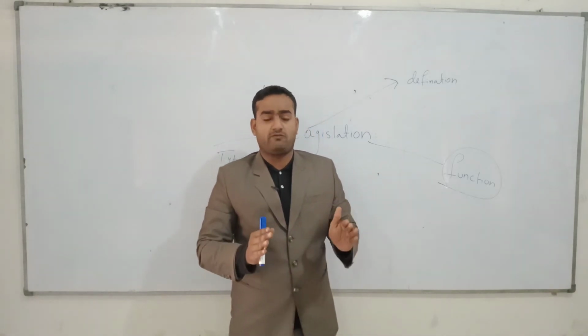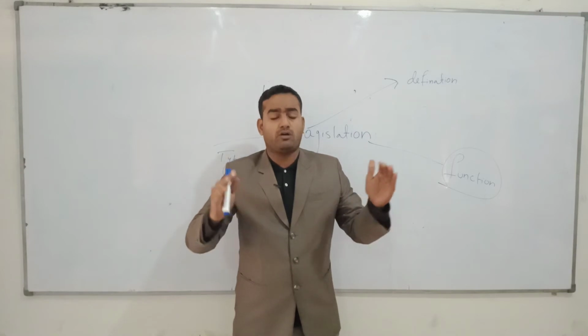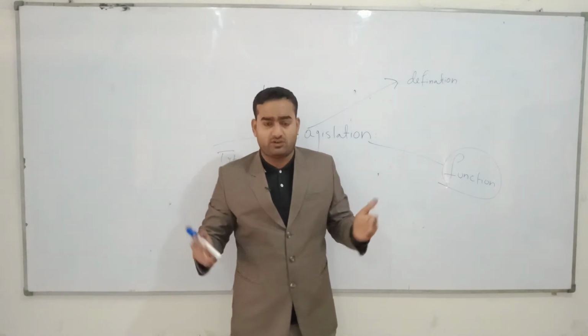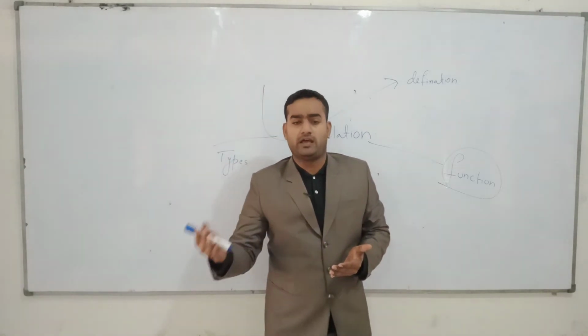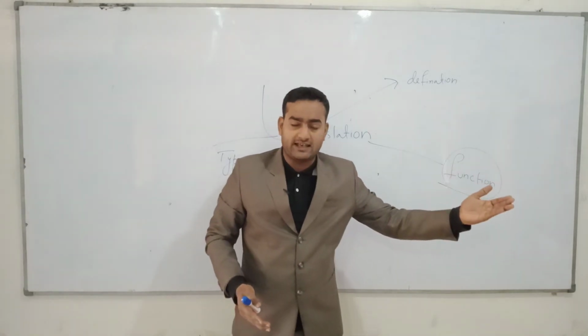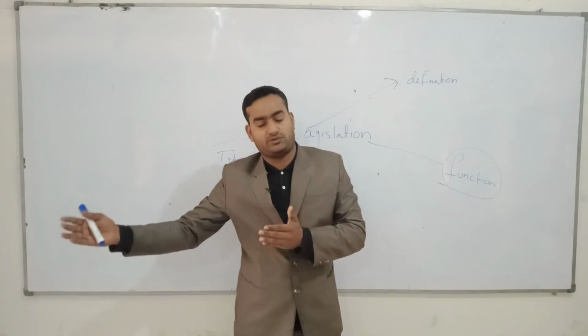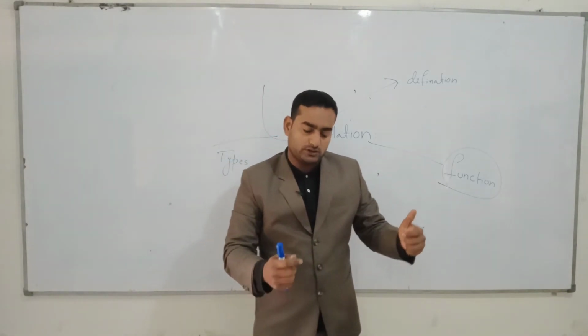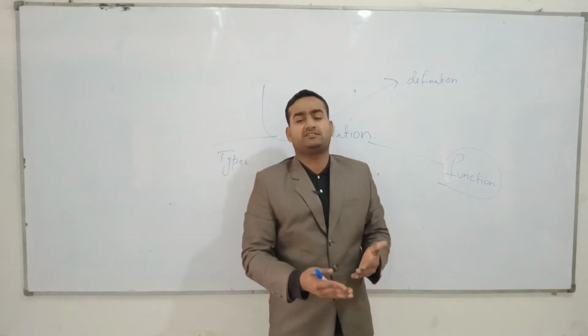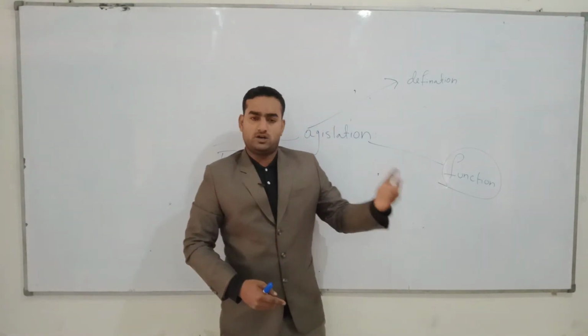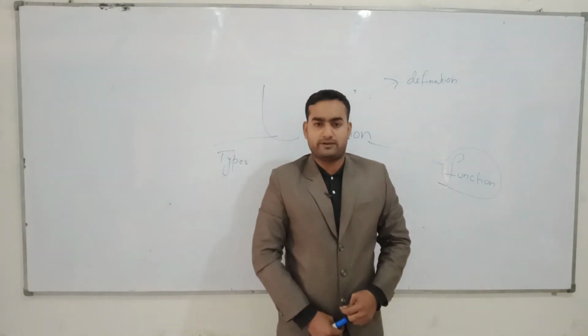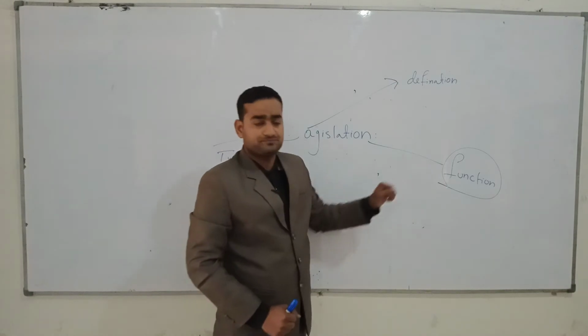Legislation has superiority over all other sources. And what are the other sources? Precedent, custom, and agreement. So legislation has more superiority than all other sources, and due to this importance, legislation is also called statutory law, written law, and law of parliament. Okay, this was the function.